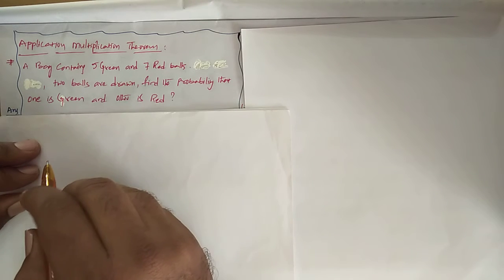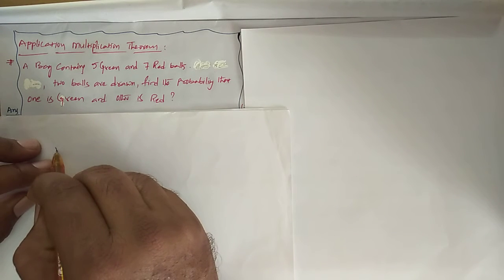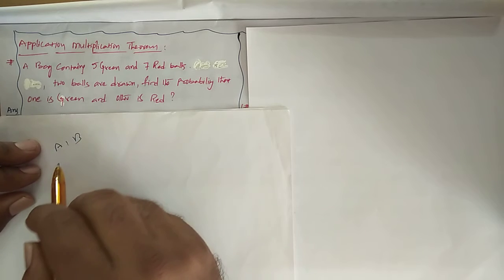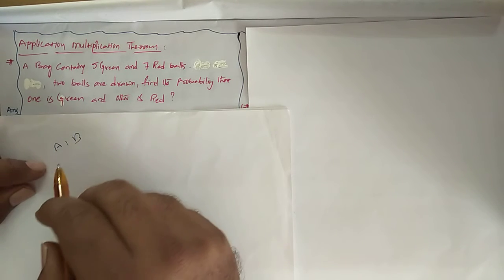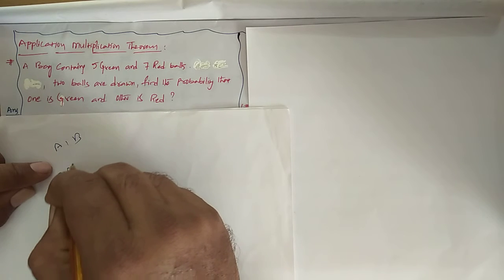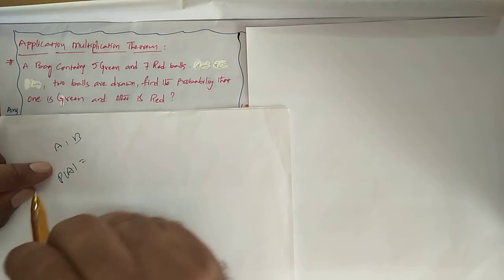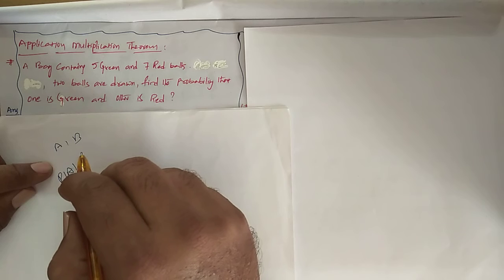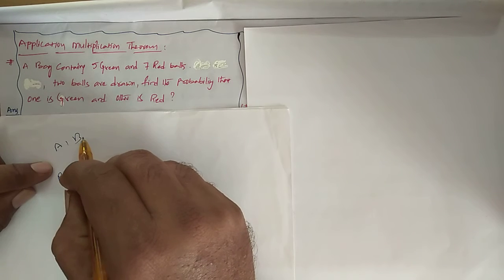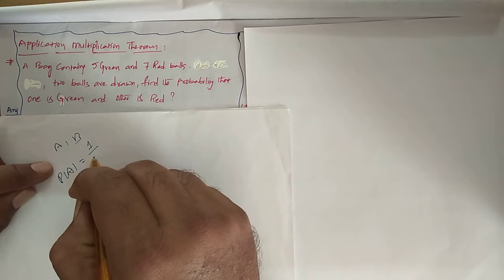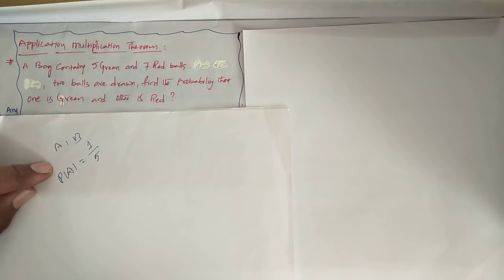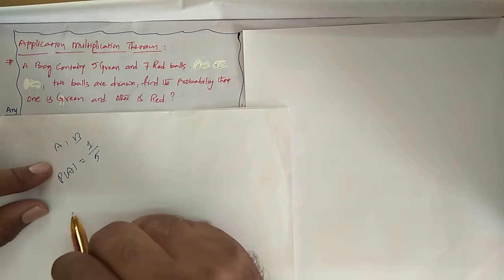Same here also, we name the events. Let us suppose A and B are drawing a green color ball and a red color ball. Then probability of A is what? Drawing a green color ball. So one green color ball, how do you write? Out of 5 green balls, how many ways? One ball, 5. 1 by 5. 1C1 by 5C1.